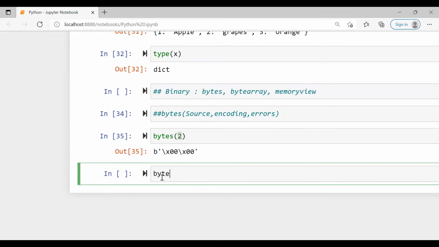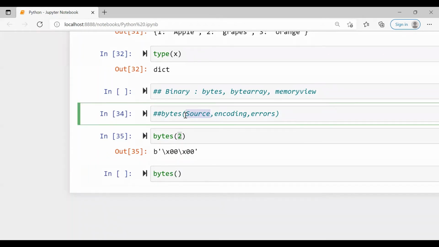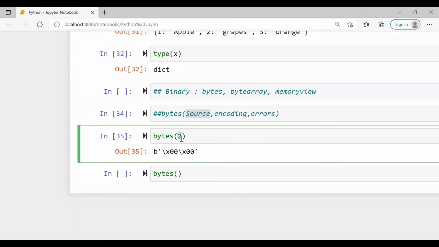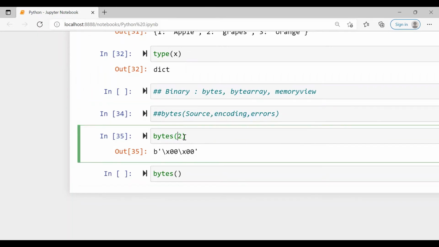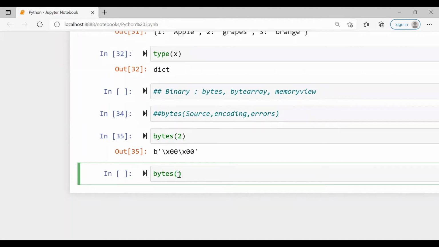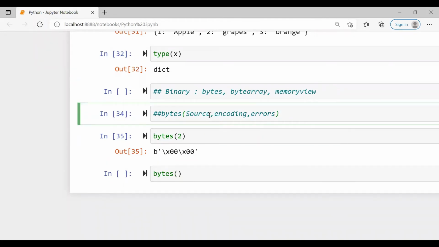Now let us see the other one. I told you, whenever we are using a source that is an integer or any other data type, you don't need to mention the encoding method. You can directly give the source. Here the source is an integer. So I have shown you how to convert an integer to bytes. Now we'll see how to convert a string to bytes. Whenever we use a string as a source, you need to mention the encoding system.